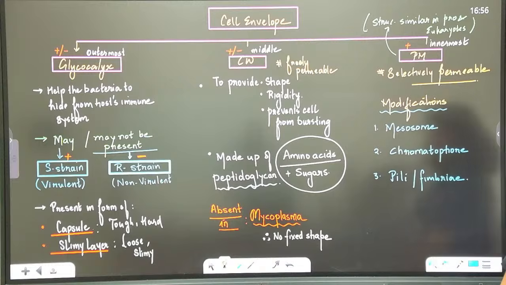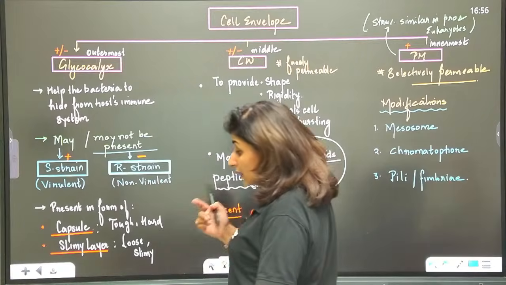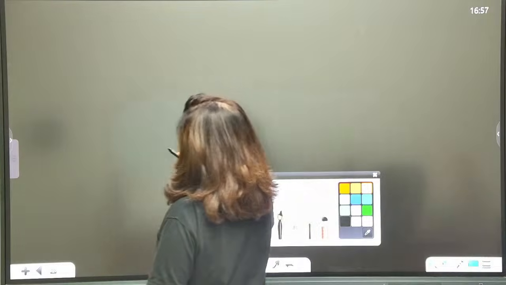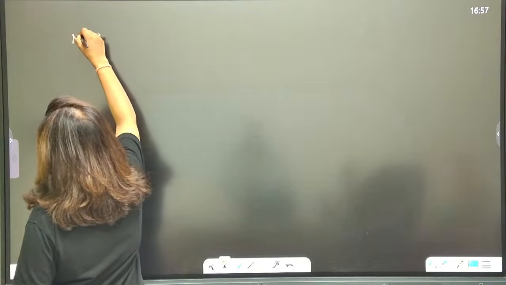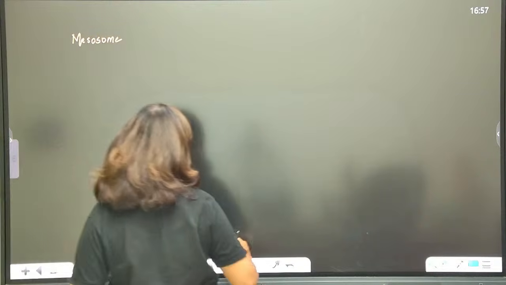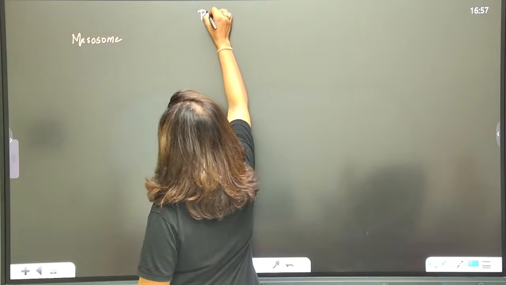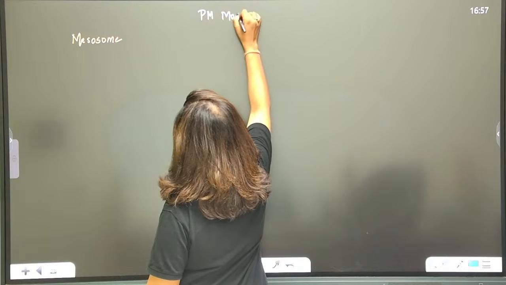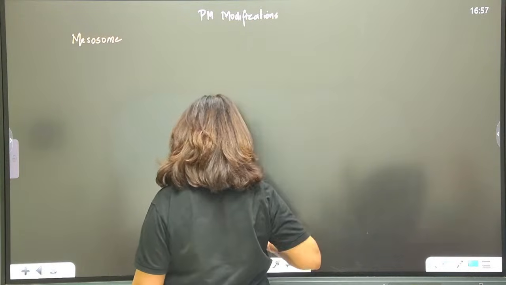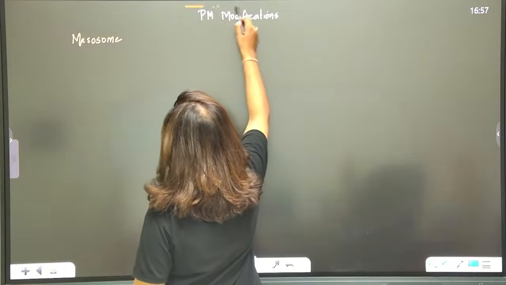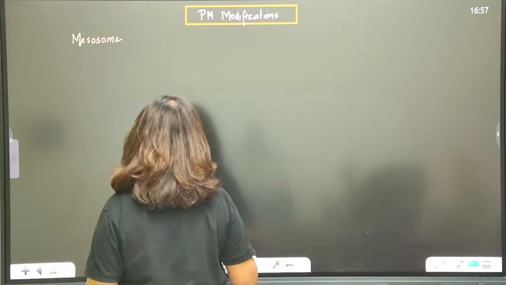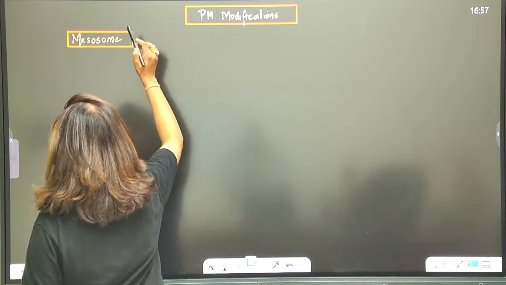Done? So these are all modifications. Now, what are these modifications meant for? Let's understand. First of all, I'll talk about mesosome. These are modifications of the plasma membrane in prokaryotes. Is that clear?